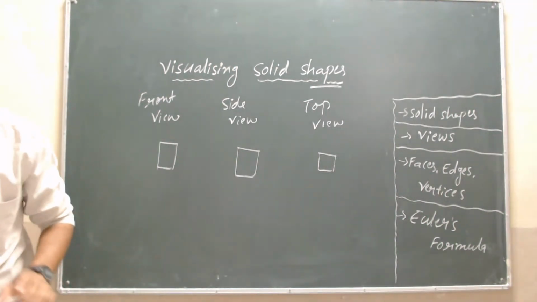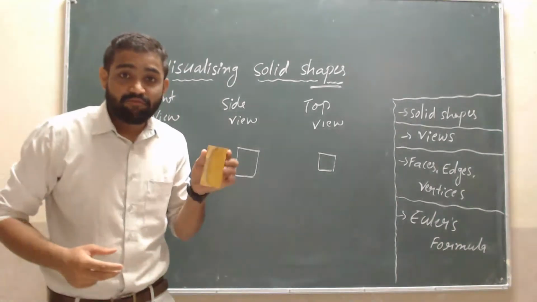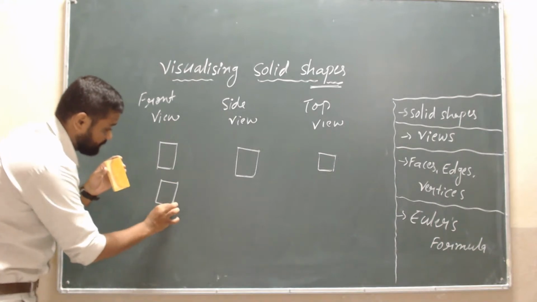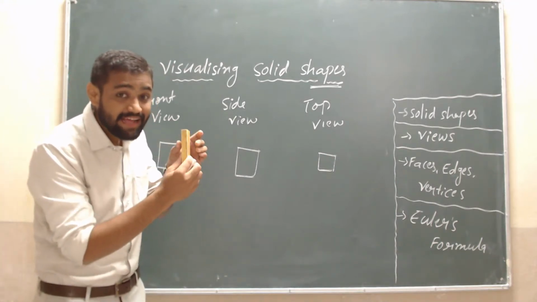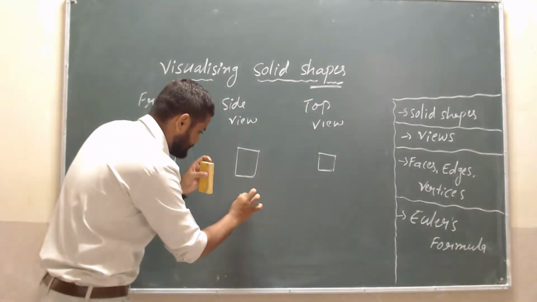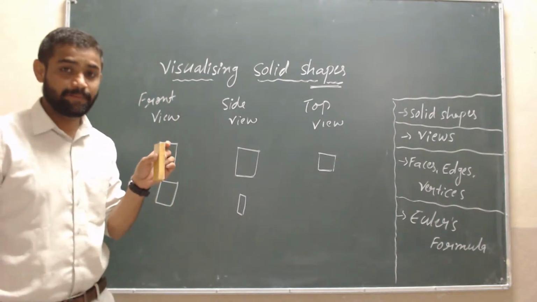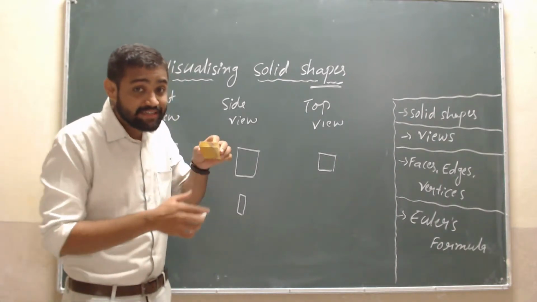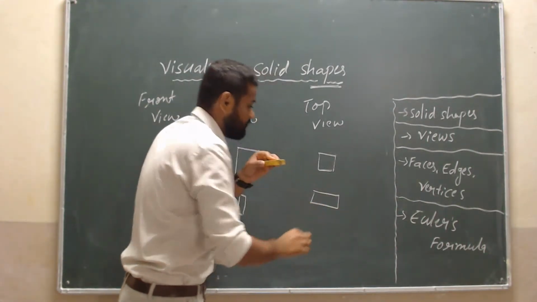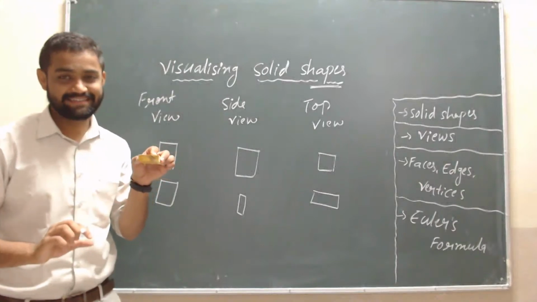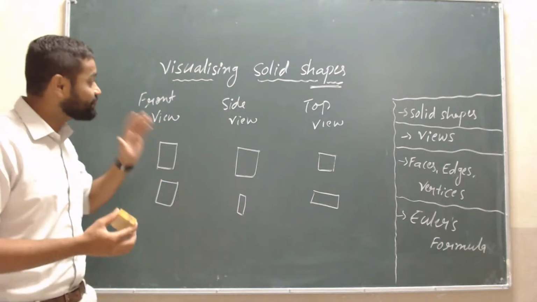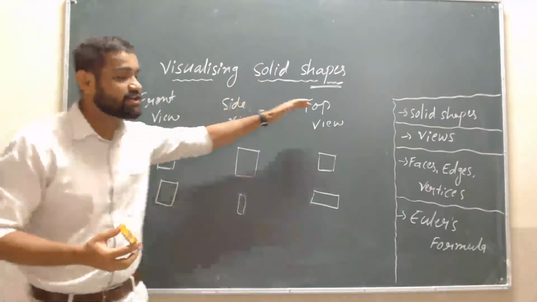Then one more. The front view is like a rectangle, same. The side view is slightly thinner, isn't it? Like this. And the top view, students, is also a rectangle, but a little bit thinner than this. And these are called views: front view, side view, and top view.